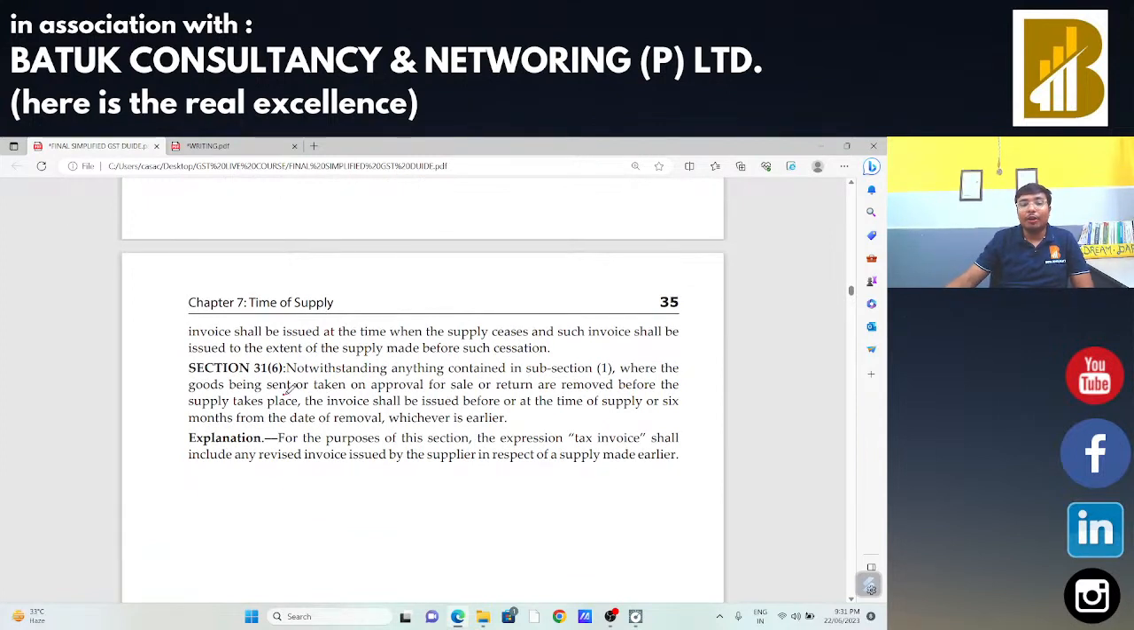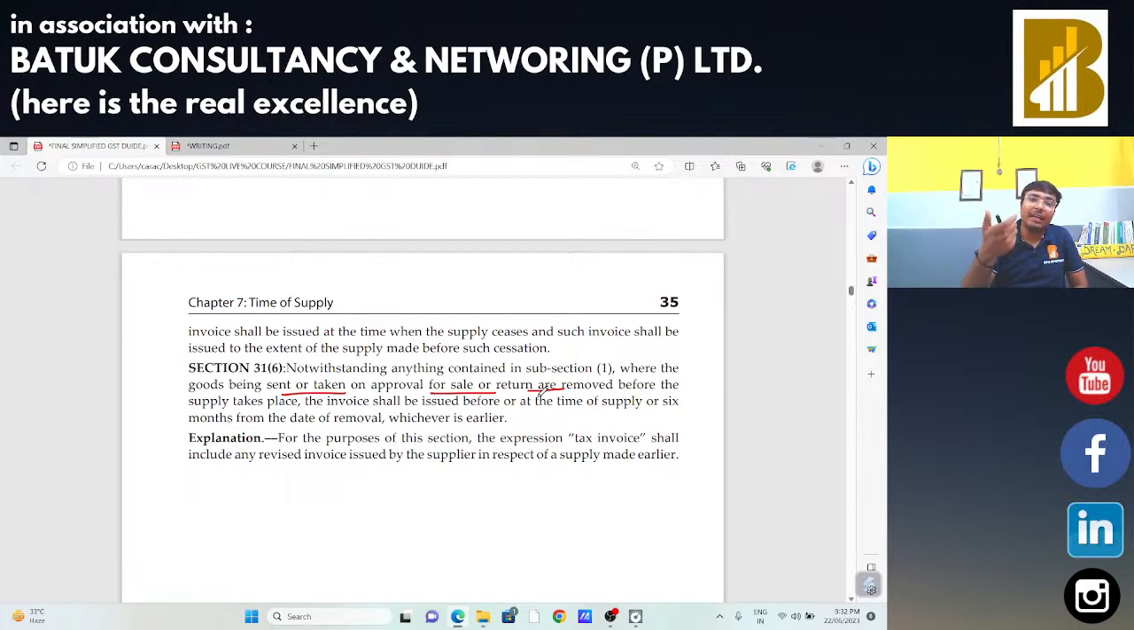Where goods are sent on approval basis, in that case there is a maximum timeline of 6 months. Suppose I have sent my goods to someone, Mr. X, on approval basis. In that case, I need to issue the invoice within 6 months. Either the goods are returned, and if they are returned, there is no issue. If they are not returned, in that case I need to prepare the invoices in case of goods sent on approval basis.